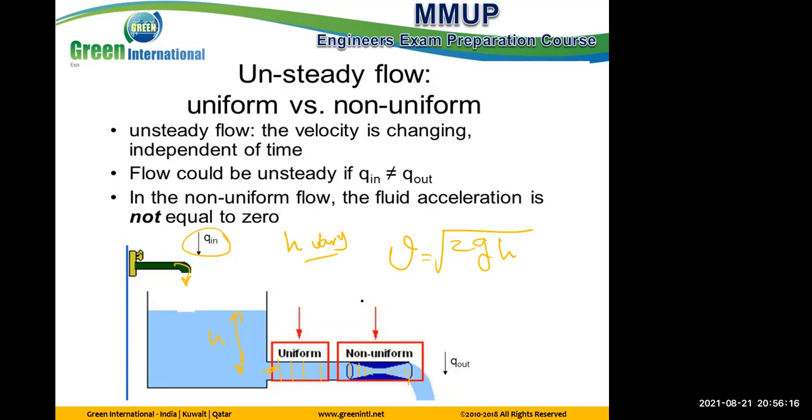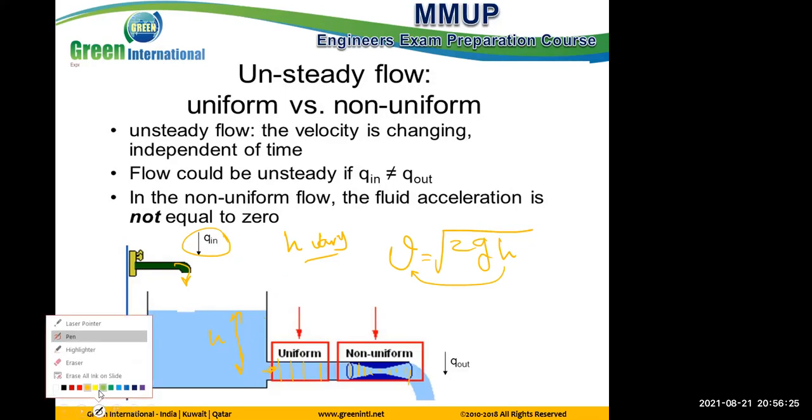Which means what? h is varying. So it makes sense that the velocity varies. At the same position here, the velocity varies. So it means this is by default an unsteady flow. Unsteady flow, but uniform or non-uniform depends on the exit shape. Is this clear for you? Clear, sir.